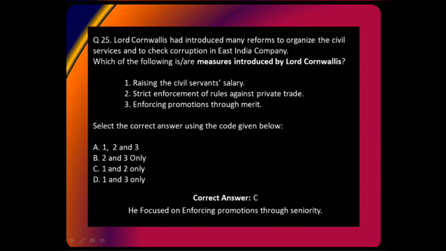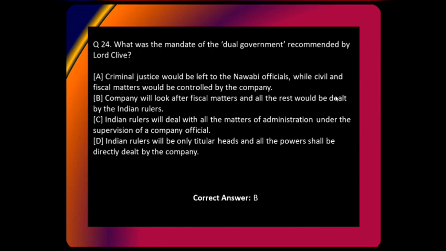So now we are done with 25 questions. All right, but there is one more question remaining, so please do attempt this. What was the mandate of the dual government recommended by Lord Clive? Criminal justice would be left with Nawab, while civil and fiscal matters would be controlled by company. Company will look after the fiscal matters, and all the rest will be dealt by Indian rulers. Indian rulers will deal with the matters of administration under the supervision of company. Indian rulers will be only titular heads, and all the power shall be dealt with directly by company.